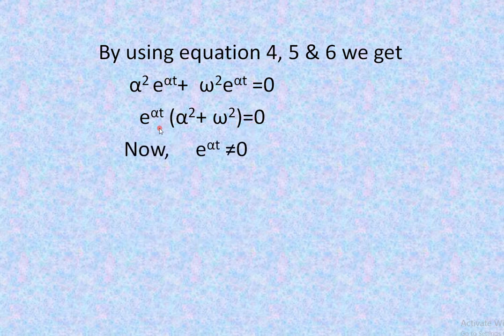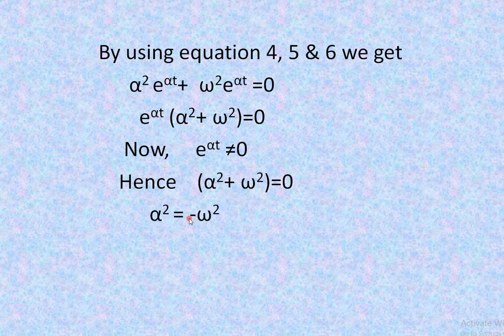Now by using this equation, we can say that either e raised to alpha t is equal to 0 or alpha square plus omega square is equal to 0. But e raised to alpha t is never 0, hence alpha square plus omega square is equal to 0. Therefore, alpha square is equal to minus omega square.